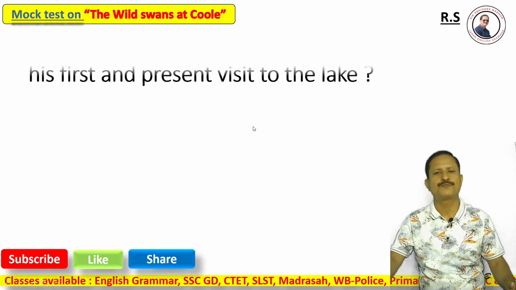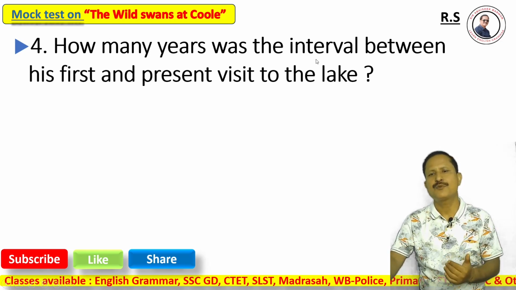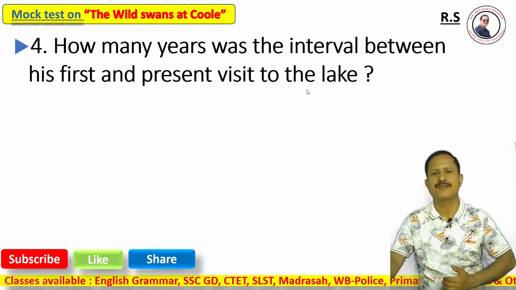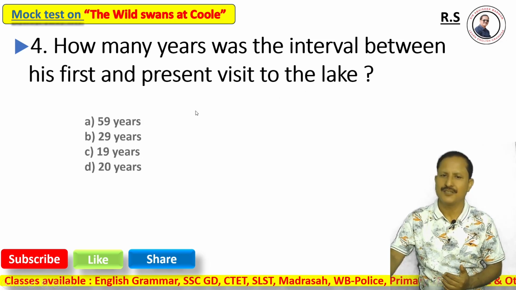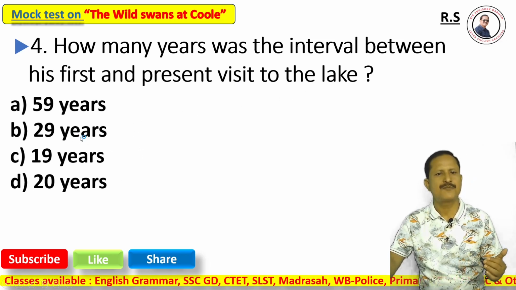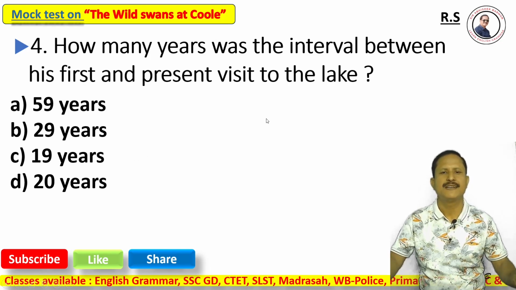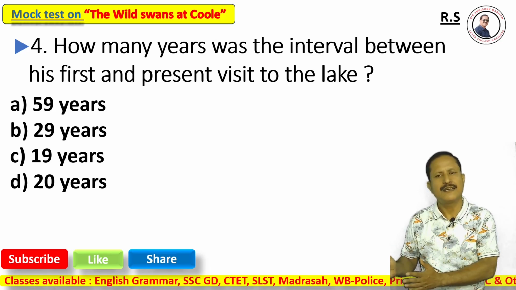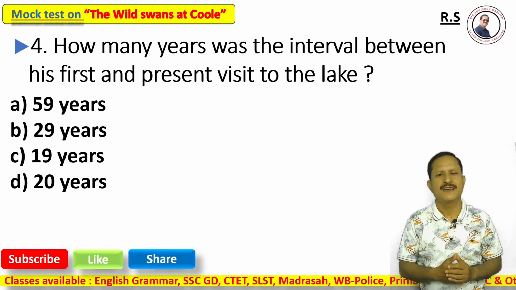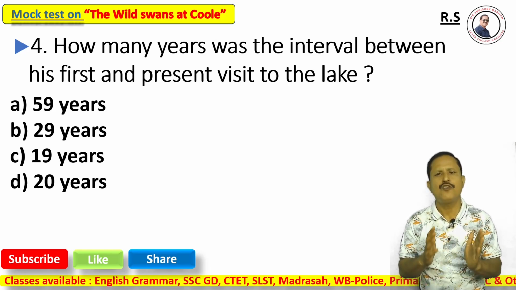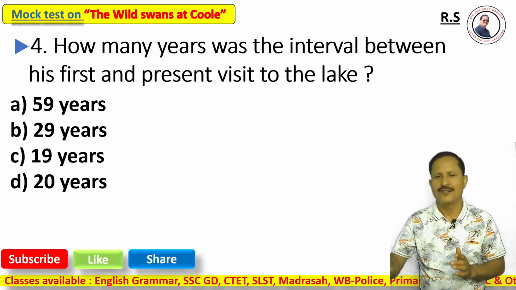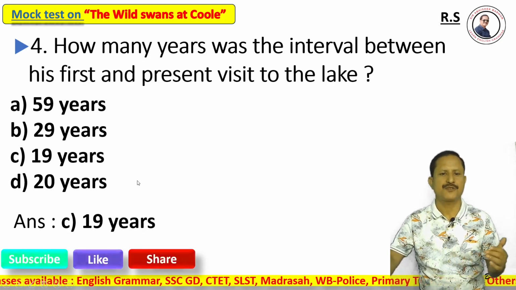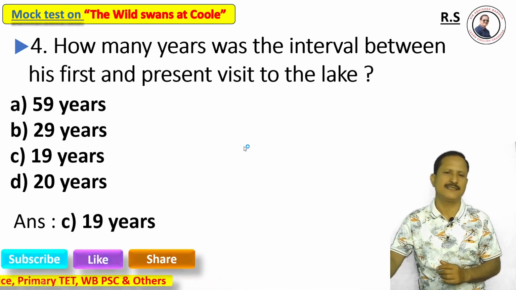Next, question number four. How many years was the interval between the first and the present visit to the lake? Option A, 59 years, option B, 29 years, option C, 19 years, option D, 20 years. The poet first visited the lake, and now he visited the lake a second time. How many years was the interval? The right answer is option C, 19 years.